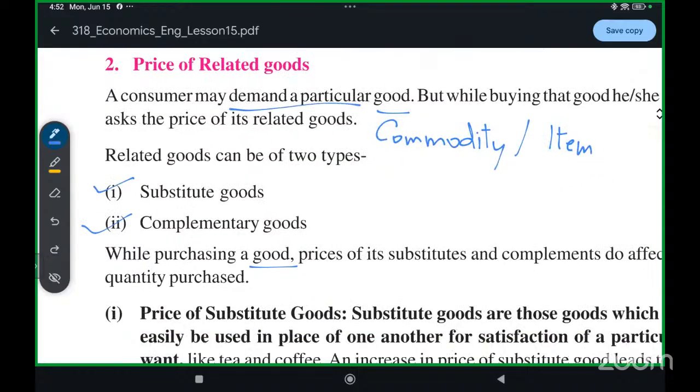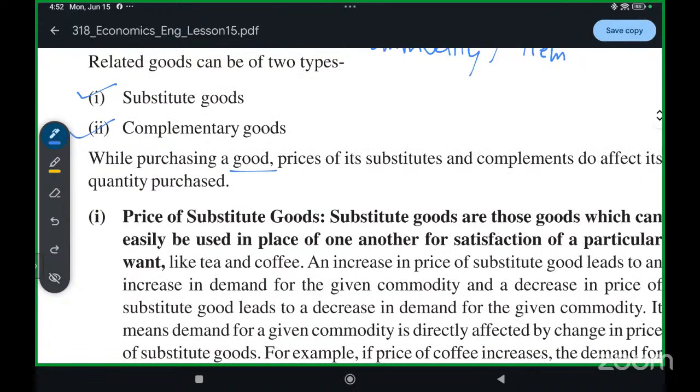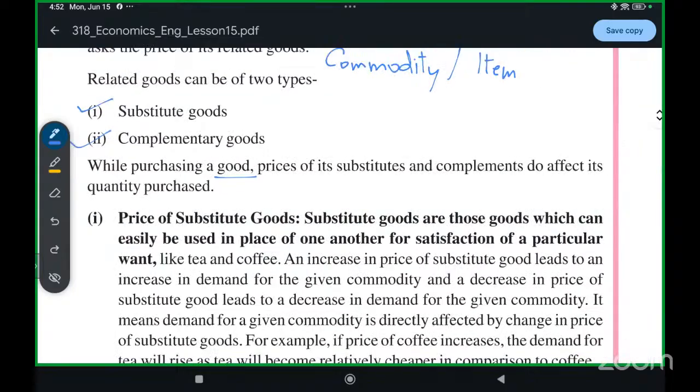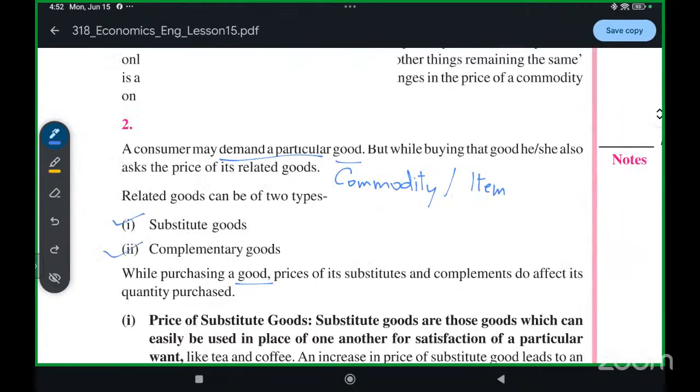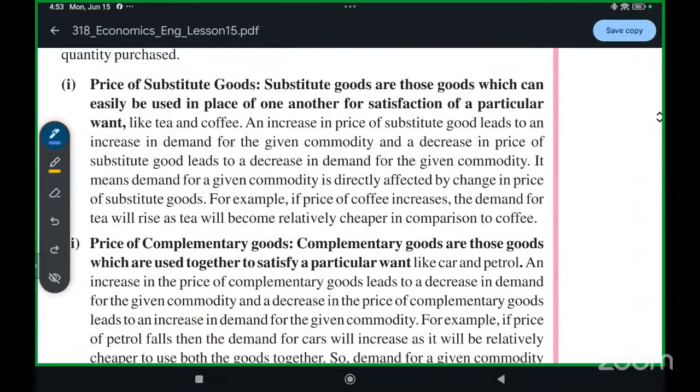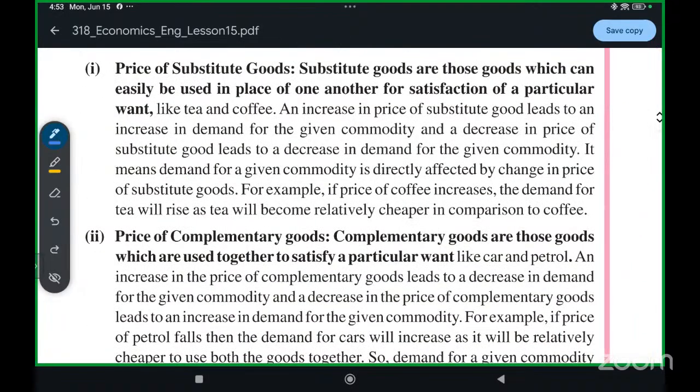Okay, now see, when you are buying something, the price of the other goods, the substitute goods or complementary goods, also affect your quantity purchased. How? What are substitute goods first? Substitute goods are those goods which can easily be used in place of one another for satisfaction of a particular want. For example, tea and coffee.